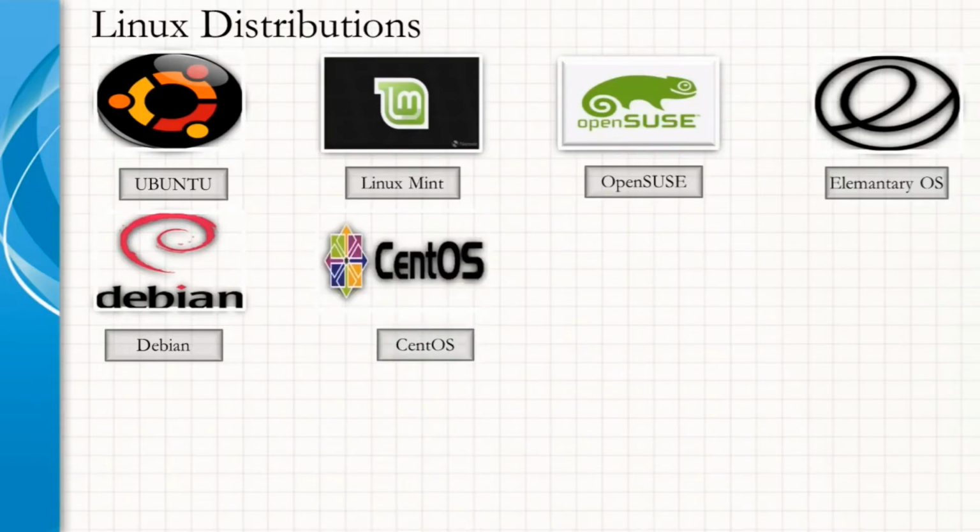CentOS. The CentOS Linux distribution is a stable, predictable, manageable and reproducible platform derived from the source of RHEL, that is Red Hat Enterprise Linux. Since March 2004, CentOS Linux has been a community supported distribution derived from sources freely provided to the public by Red Hat. As such, CentOS Linux aims to be functionally compatible with RHEL. CentOS Linux is no cost and free to redistribute.